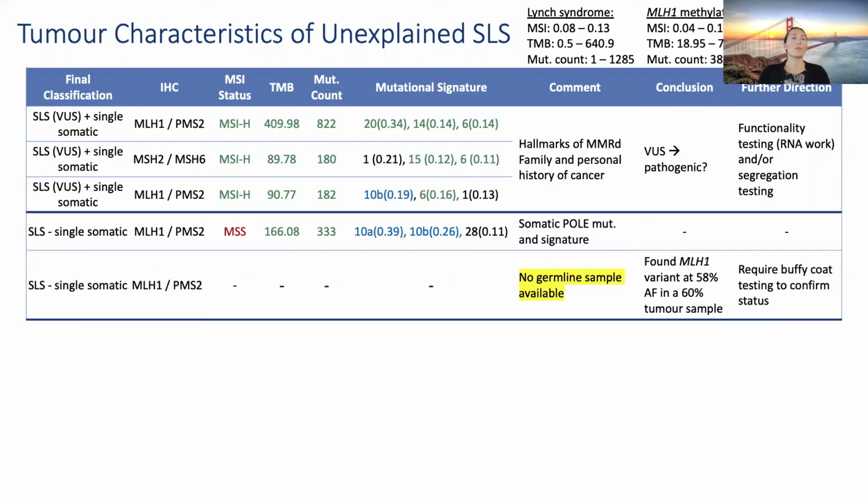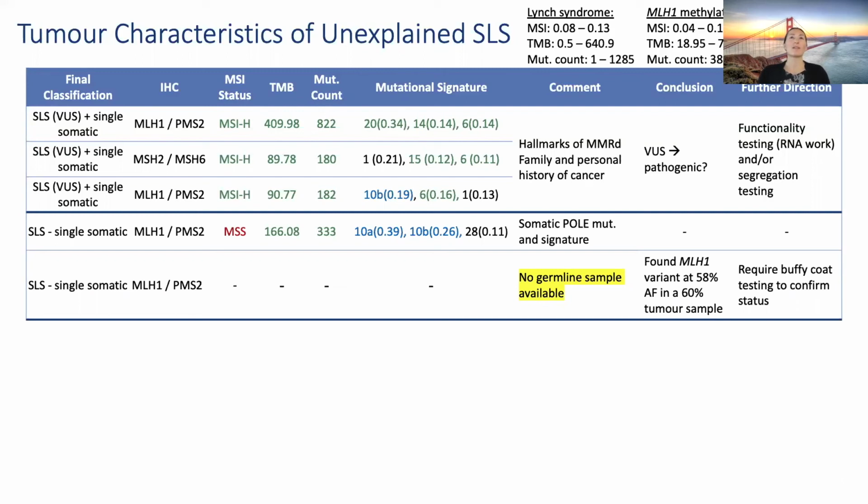So there were two cases that had a single somatic mutation. The first one, we were able to identify a somatic POLE mutation, and we were also able to identify the POLE signature, indicated with the blue writing. This is a combination of signatures which is often found for candidates that have a somatic POLE mutation.